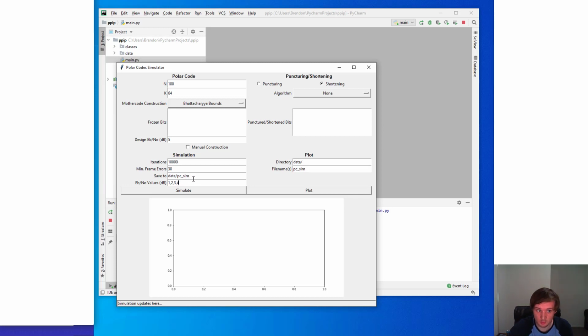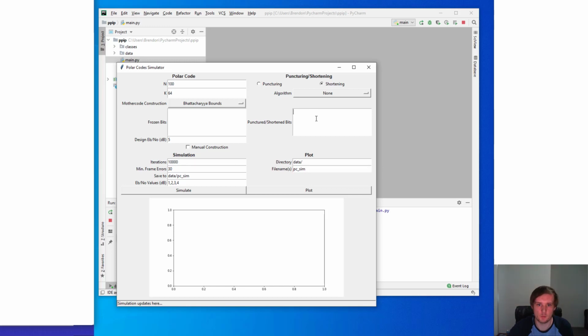In addition, if the block length N that you entered is a non-power of 2, we must also specify the shortening algorithm from this list of options. Also, if you wish to manually enter the frozen bits or the punctured or shortened bits, then we need to check the manual construction box here. Otherwise, it'll run using the algorithms that you told it to run with, and it will print out the frozen bits and/or shortened bits depending on your code.